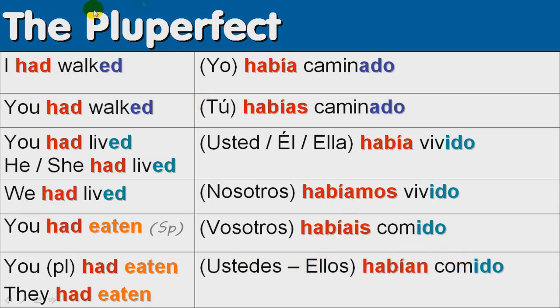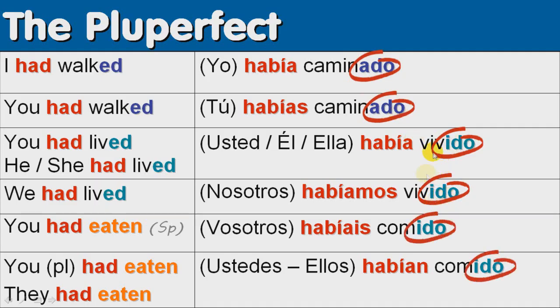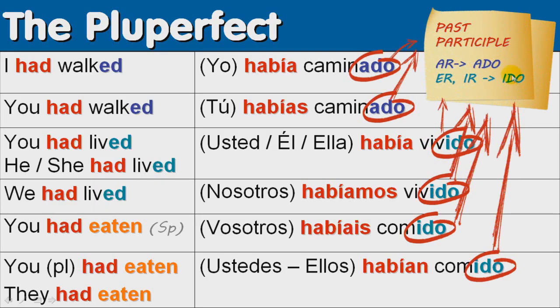So the key to know this tense perfectly is to remember that we use había, habías, había, habíamos, habíais, for those interested in the Spanish from Spain, and habían. And AR verbs will drop the infinitive ending AR and will add ado, and ER-IR verbs will drop the infinitive ending and will add ido. And as I mentioned before, there is a specific video on this that you can find in our grammar area.